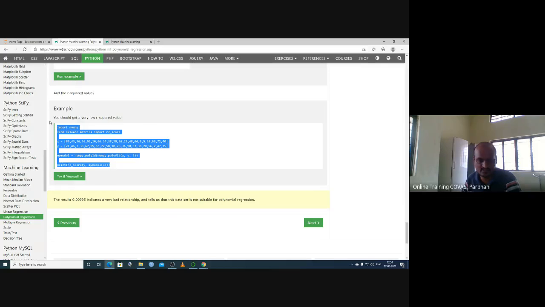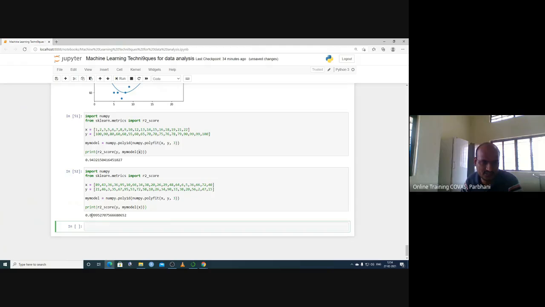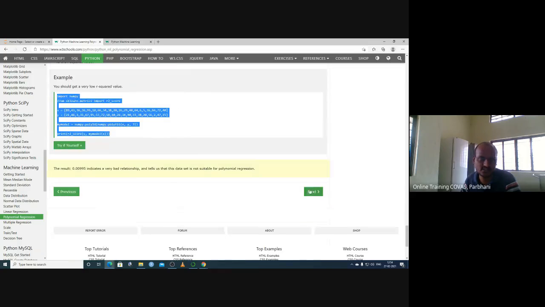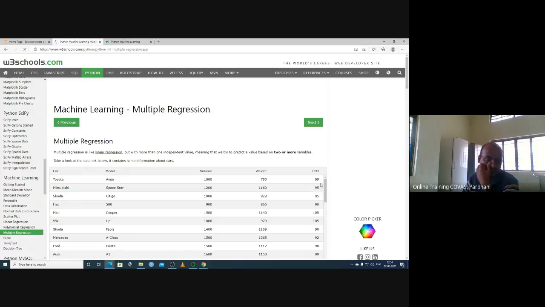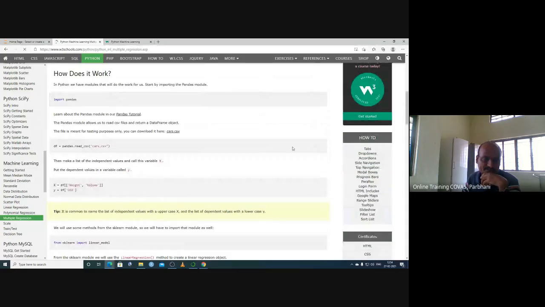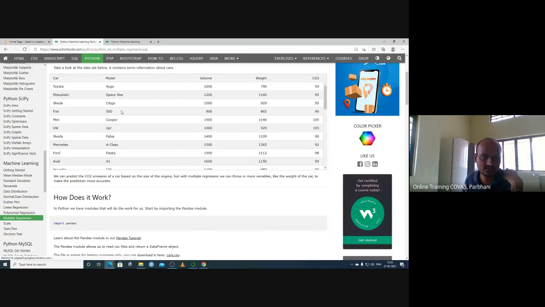So instead of this one, you are fitting the value and it is giving 0.0009. So it is a positive value but still very less. So this value doesn't have much meaning. So you cannot use this polynomial regression model. You may try another model analysis, but this doesn't work. So we will try to explain here only now.